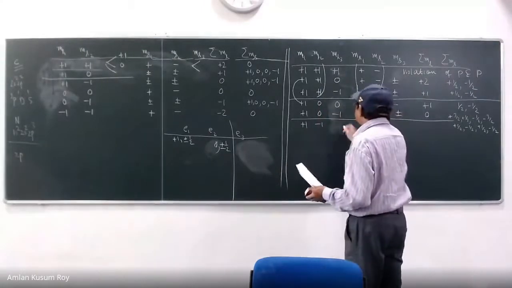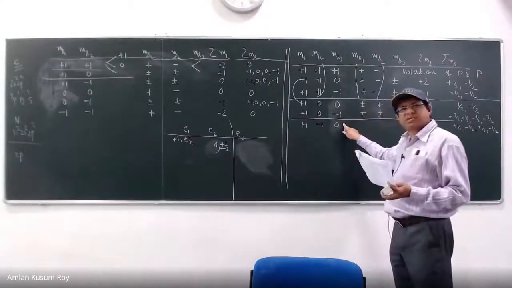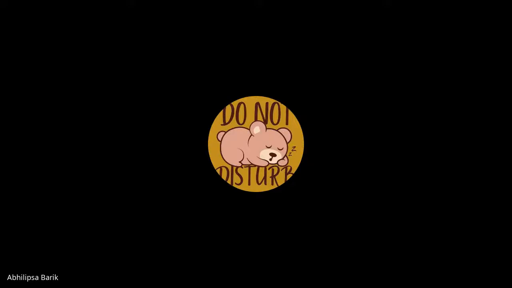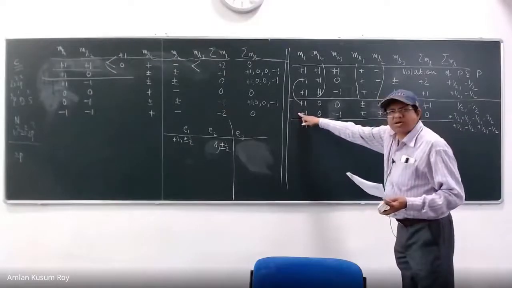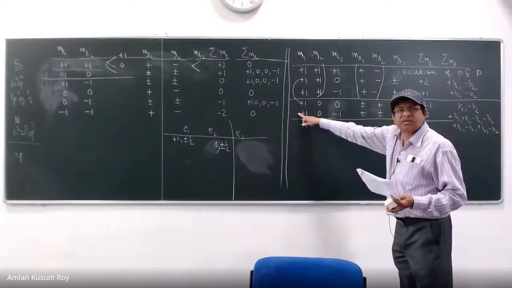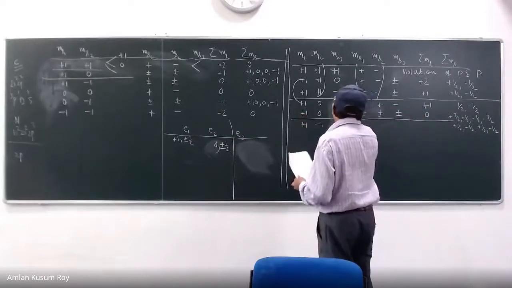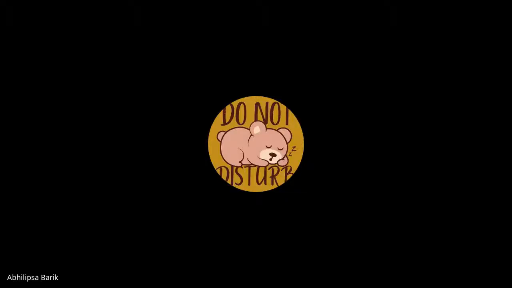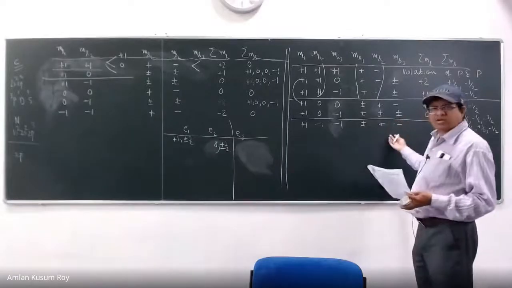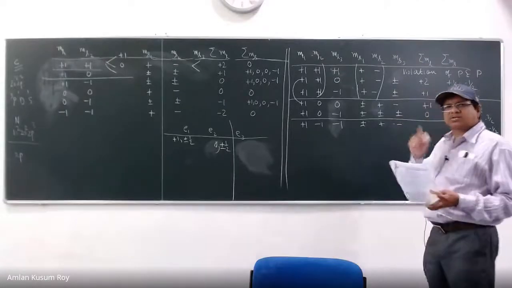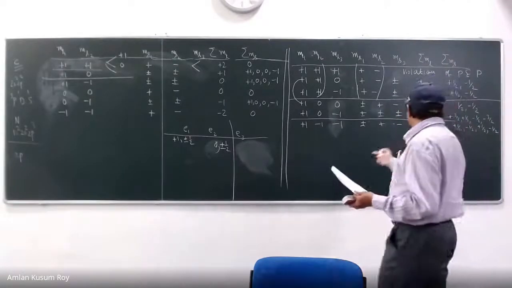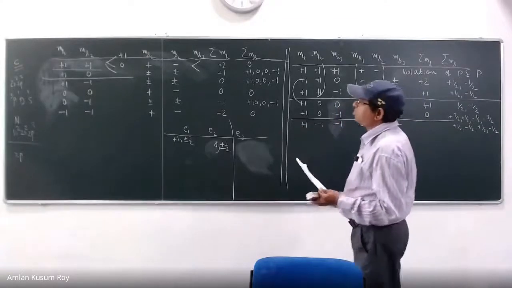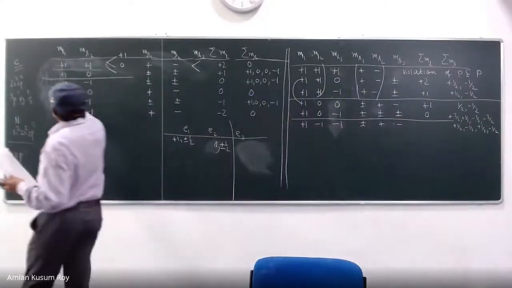And then plus 1, minus 1, 0. What will happen to this one? It is also considered above. We just worked out the combination here. Then plus 1, minus 1, minus 1. Now what about this one? It is not considered. It will be plus minus and plus minus. So you have understood. At least one student has understood. I have verified it. I'm sure all of you will understand, that's why I'm taking this pain all the time. So now plus 1, minus 1 is also done.